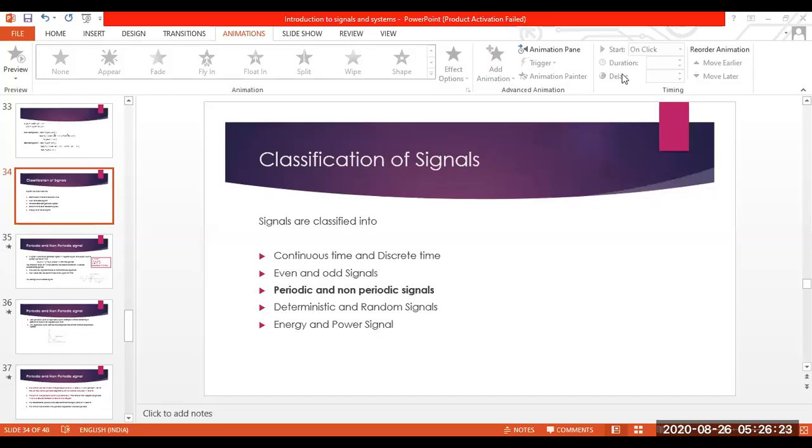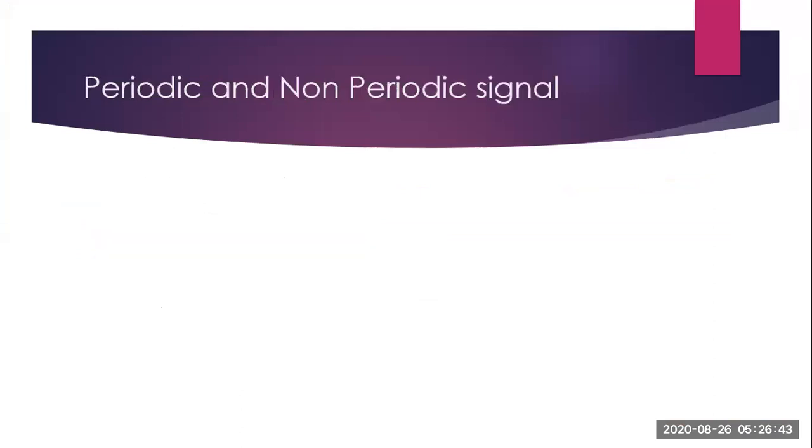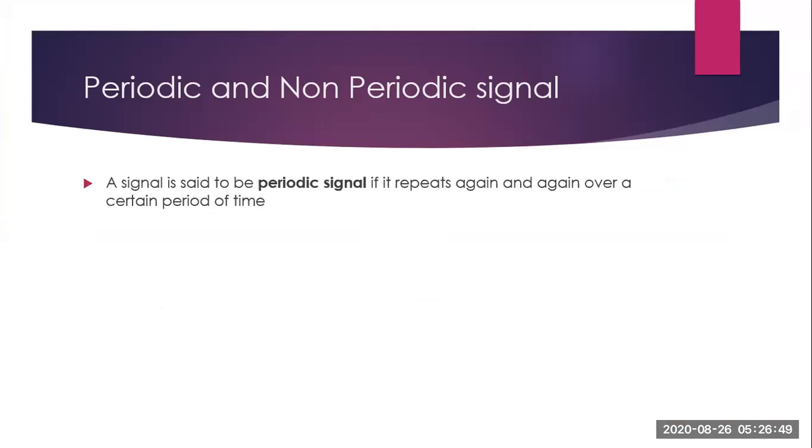So in this video, we are going to see the other classification of signals, that is periodic and non-periodic signals. What is meant by periodic and non-periodic signal? A signal is said to be periodic if it repeats again and again over a certain period of time. That means if it follows a pattern after a particular time interval, then such signals are known as periodic signals.